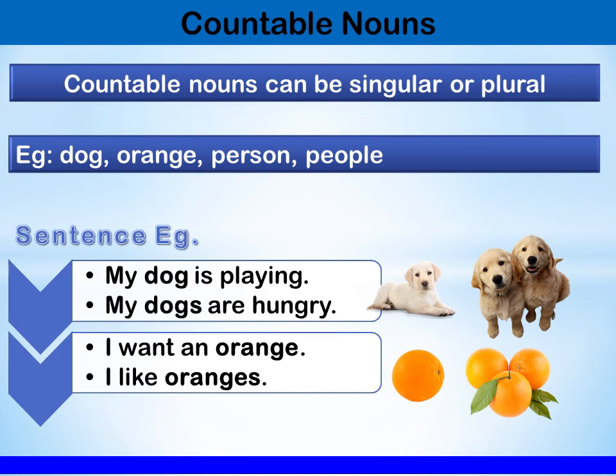Then, I want an orange. Here orange is singular. It is a countable noun. I like oranges. Oranges is plural and it is also a countable noun.